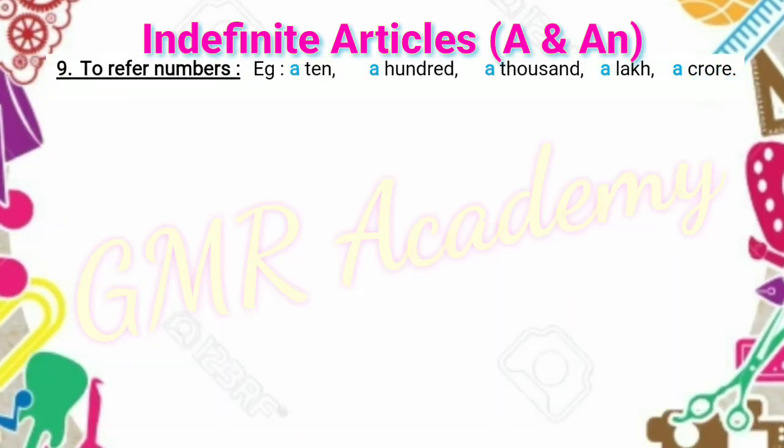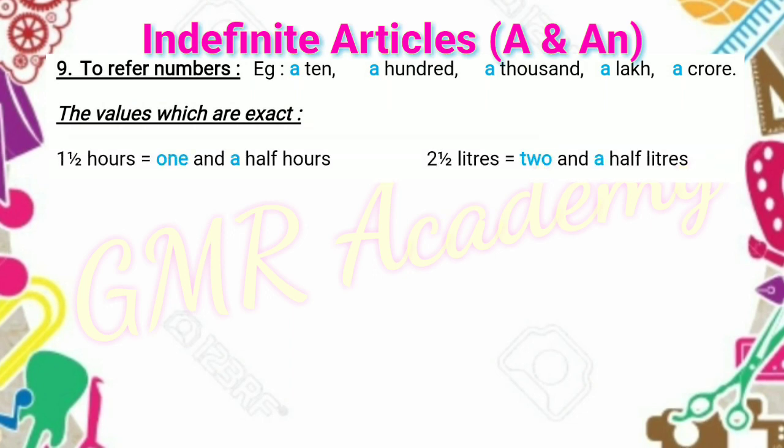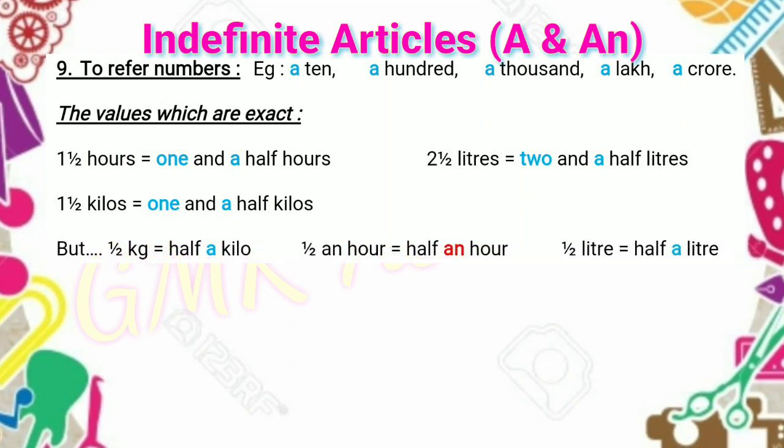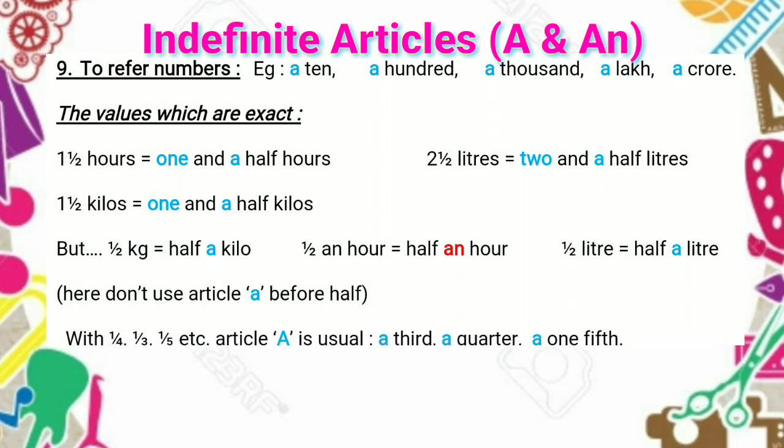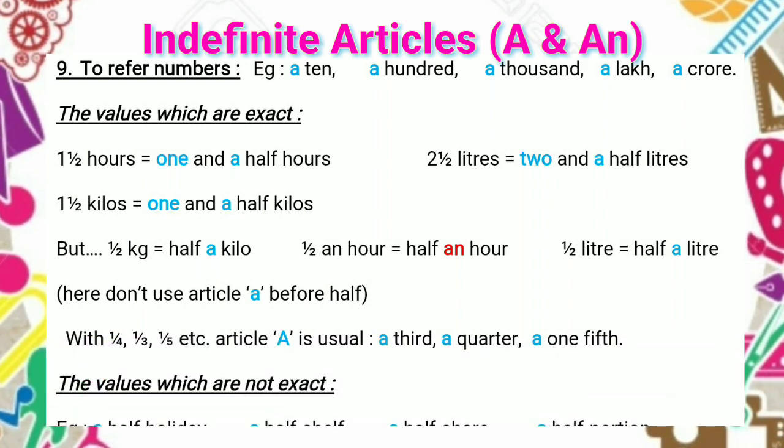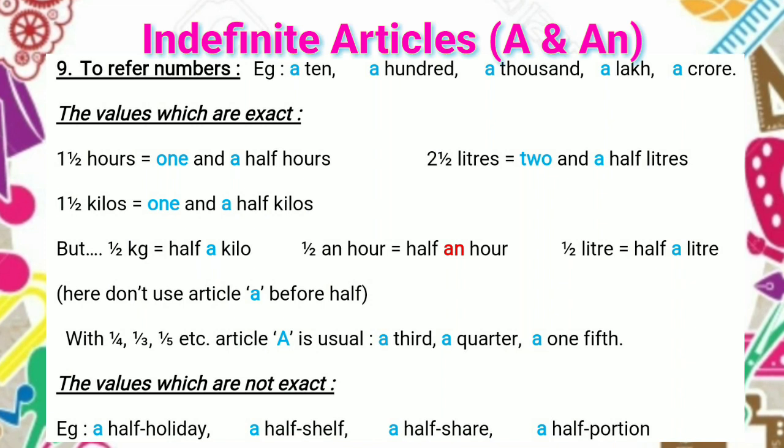Articles a and an are used to refer to numbers. Examples: a ten, a hundred, a thousand, a lakh, a crore, etc., with values which are exact. Examples: one and a half hours, two and a half liters, one and a half kilos.